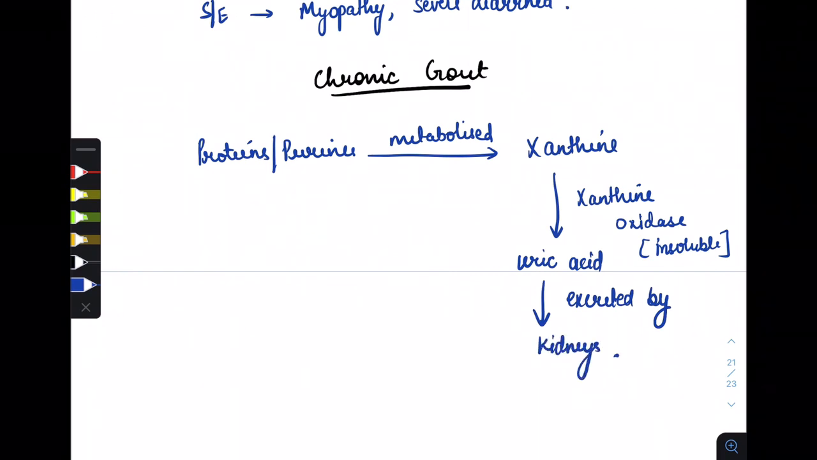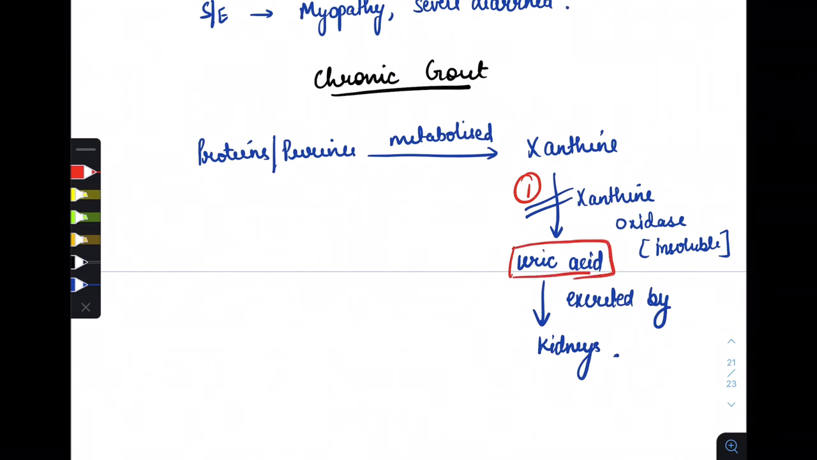But in chronic gout, what can we do? We can inhibit this process so that uric acid will not form. So first we can inhibit this step, that is the xanthine oxidase step. We can inhibit the enzyme xanthine oxidase so that uric acid will not form and it will not get precipitated in our body. Or we can also do the second step. The second step is we can increase the excretion by our kidneys, so that it gets excreted and will not precipitate in our kidneys. So this step also we can do.